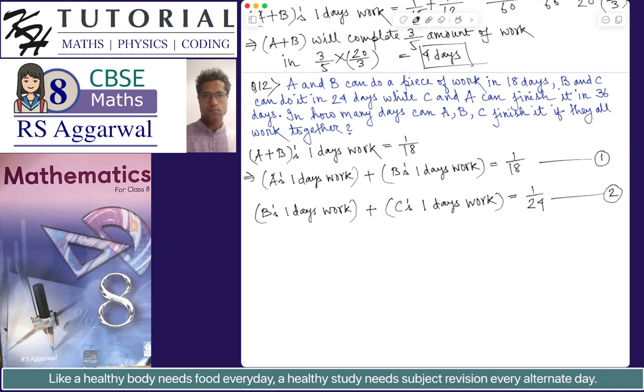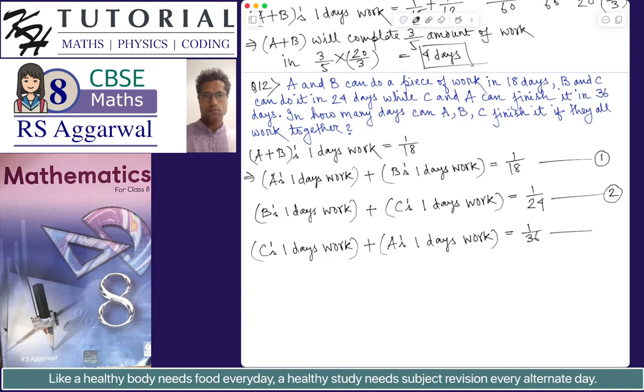equation 2. Similarly, it is given that C and A can finish the work in 36 days. So we can write C plus A's 1 day's work, which means C's 1 day's work plus A's 1 day's work will be equal to 1 by 36.